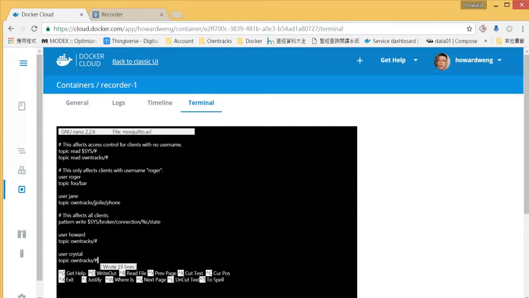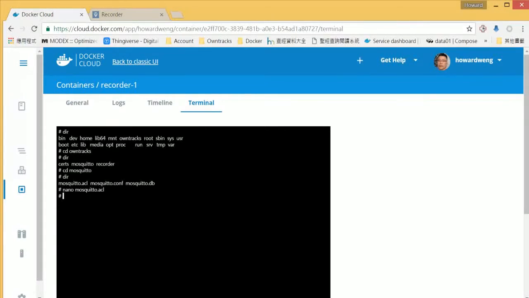Okay, I believe that is saving our changes. So I would press Control X to return to our command line. That's it. I believe our users are well set.